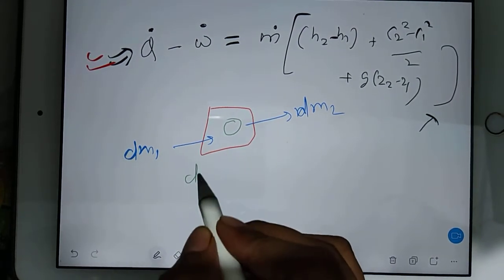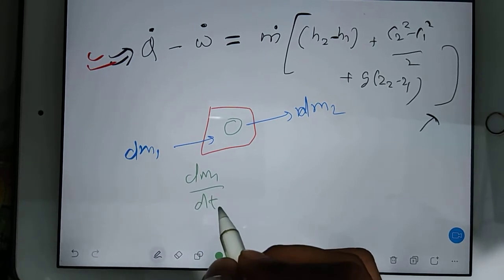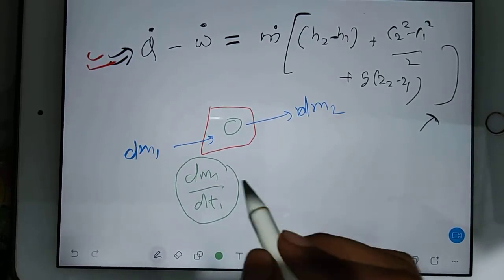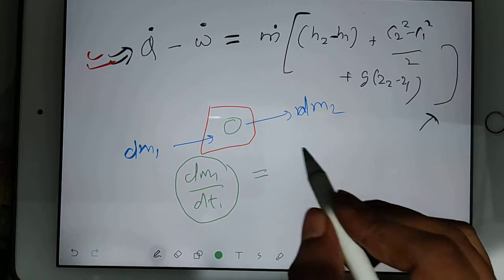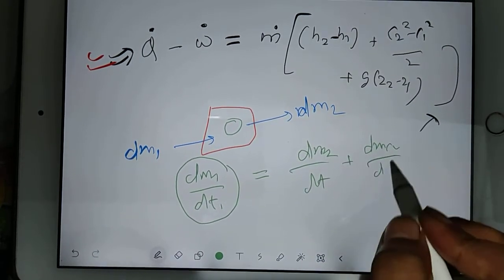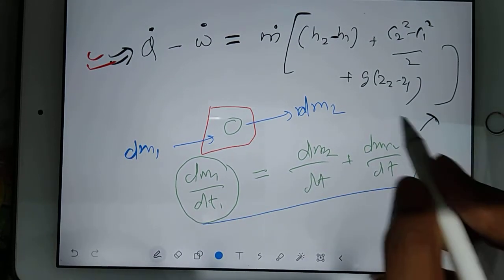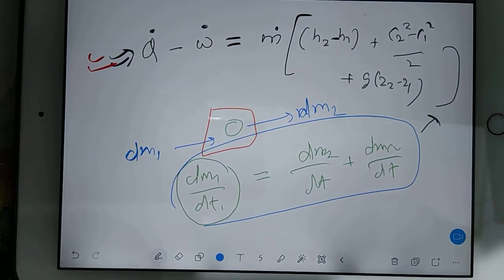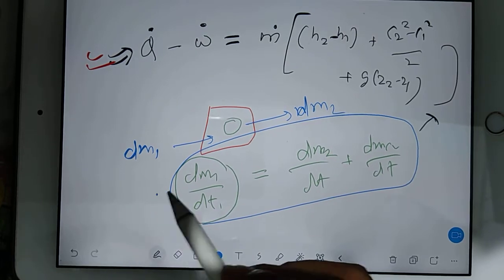So your dm1 mass is changing with time. Whatever change is here, according to that you should get dm2 by dt plus dm control volume by dt. So this equation is known as the mass balance equation, because we are balancing our mass.